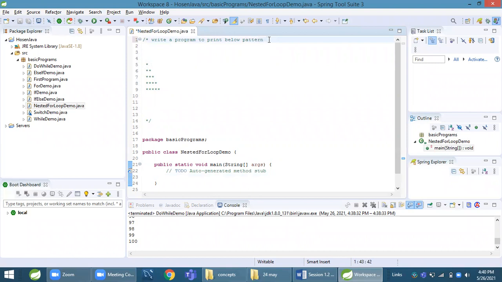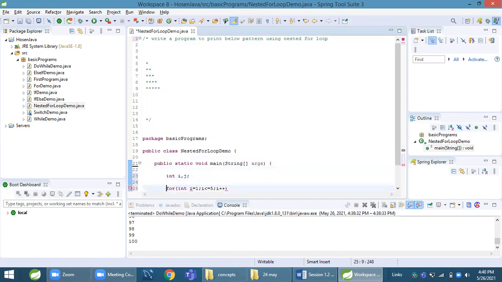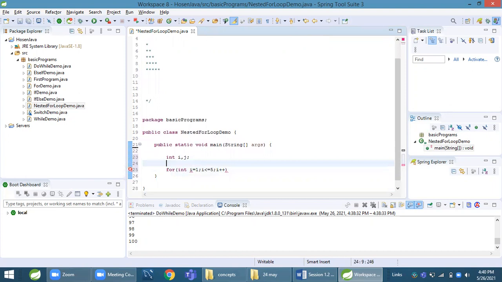Using nested for loops, for I equal to 1, I less than or equal to 5, I plus plus, and J. This is for the first for loop.